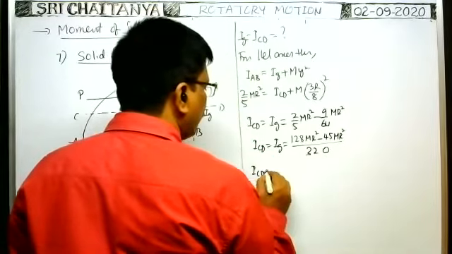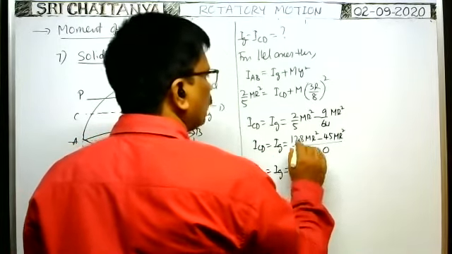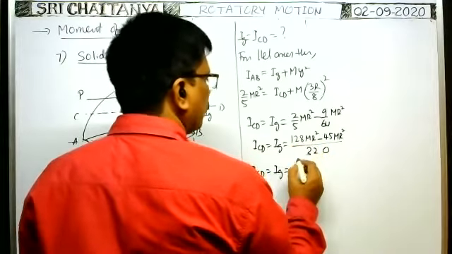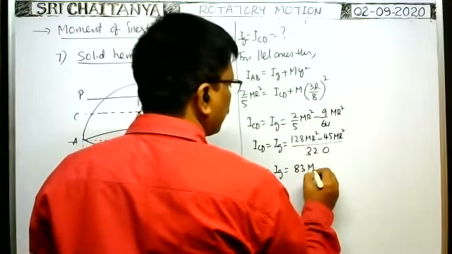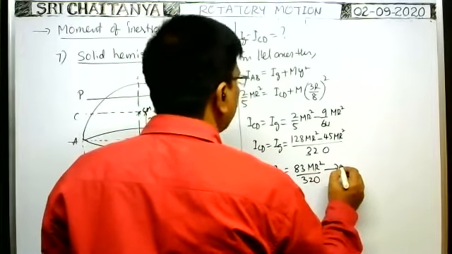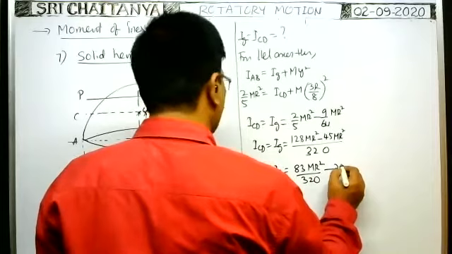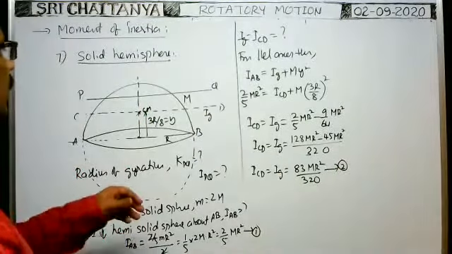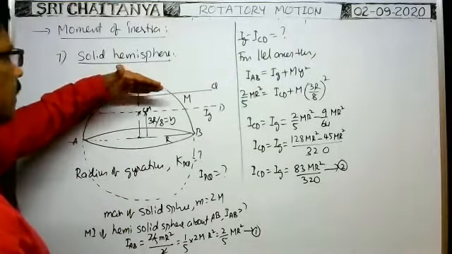Then ICD is equal to IG, that is equal to 128 minus 45, that means 83, no? 83 m r square by 320. This is equation 2. This is the moment of inertia of the hemi-solid sphere about this axis.